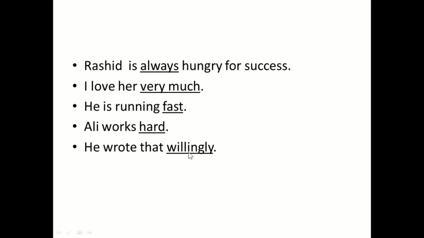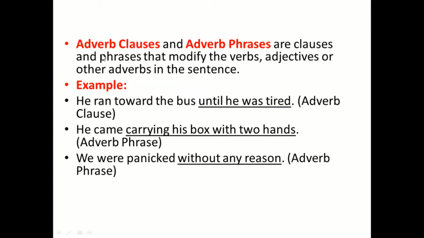He wrote that willingly. How did he write? Willingly. So it modifies the verb. That's why this one is an adverb. If the word modifies a noun or a pronoun in the sentence, that is an adjective, not an adverb. Adverb clauses and adverb phrases are clauses and phrases that modify the verb, adjectives, or other adverbs in the sentence.